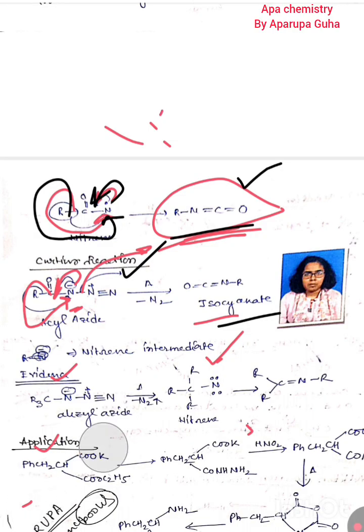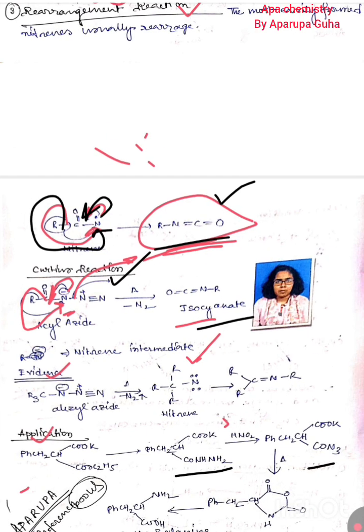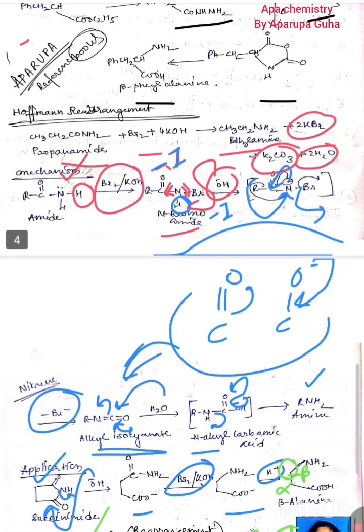Again there must be CONH needed to produce nitrous acid, produce azide, and then ring formation, then beta phenylalanine can be produced.